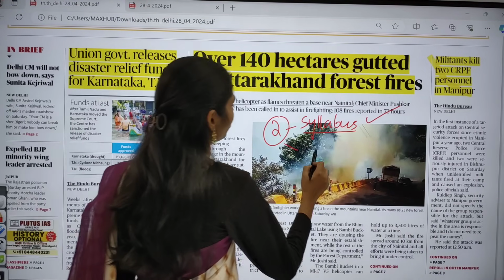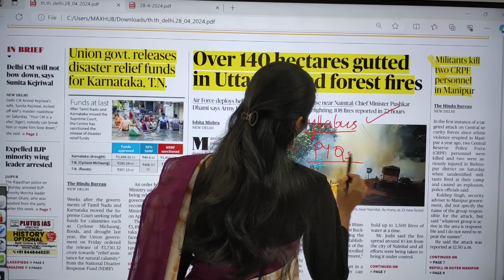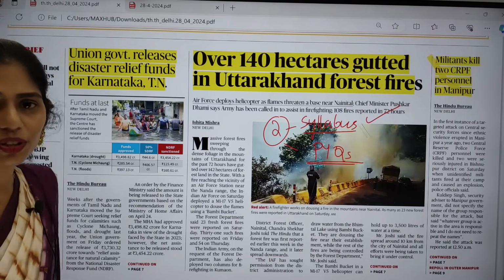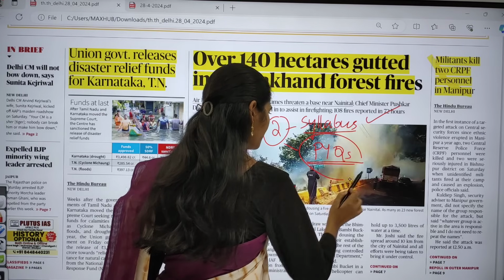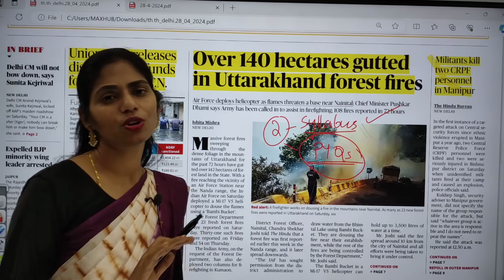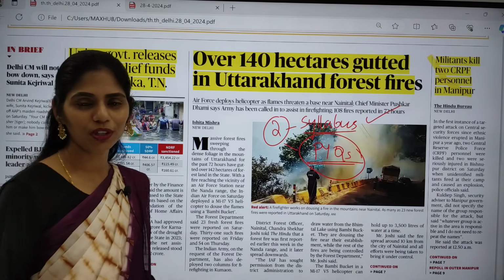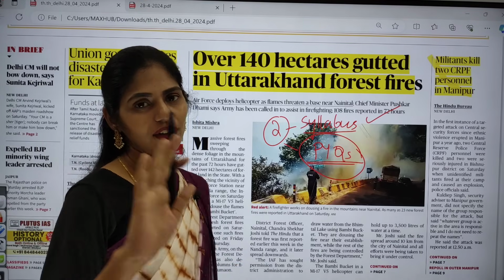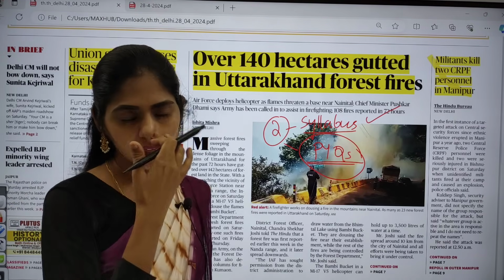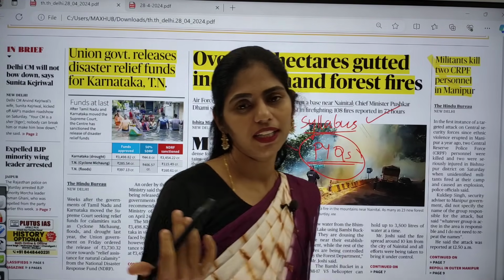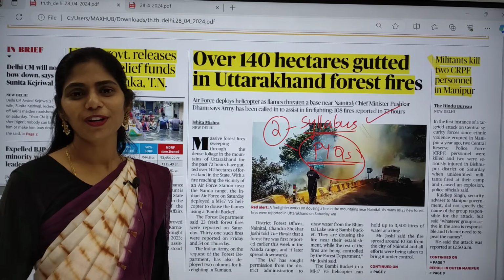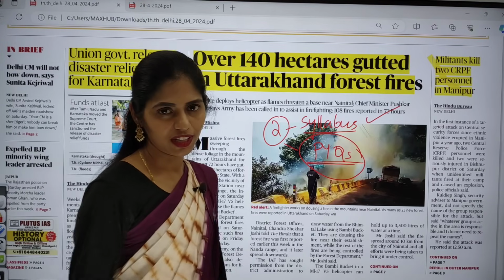And the next one is you have to go through your PYQs, previous year's questions. One trick I want to share is, if you want to clear your prelims, go through your PYQs. Yes, because in these many years UPSC covered almost all topics. So there is nothing like a new topic to be covered, especially you have to keep current affairs aside. From the current affairs point of view, they will be covering new topics. But from your static subjects like polity, history, geography, etc., almost all topics are already done. So go through your PYQs.